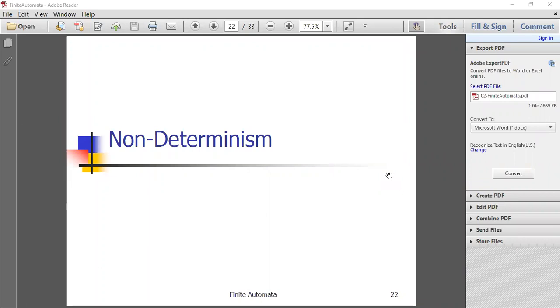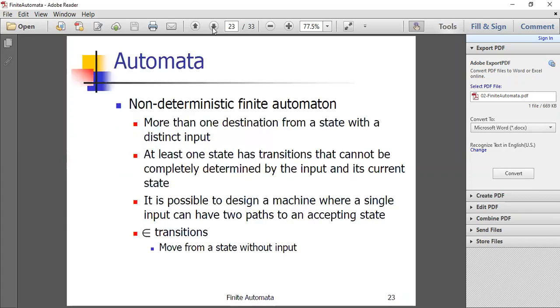Good morning, everyone. As we have discussed what is DFA in Finite Automata, now we are going to see what is NFA in Finite Automata. So what is NFA? It is nothing but more than one destination from one state to another state.